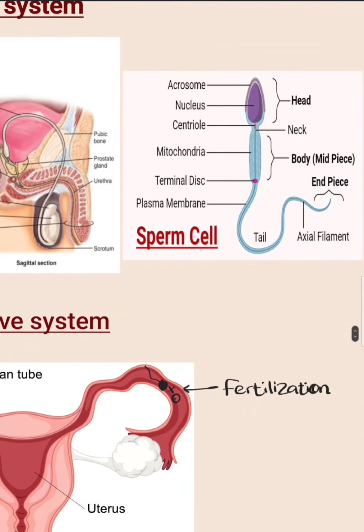The structure of the sperm is a unicellular cell. It is a single cell and it has an elongated shape. It consists of head, neck, body and tail. There are 4 parts: head, neck, body and tail. The head consists of a nucleus that carries 23 chromosomes, and the body consists of a large number of mitochondria to provide the energy to float in the female reproductive system, and there is an end part which is the tail.